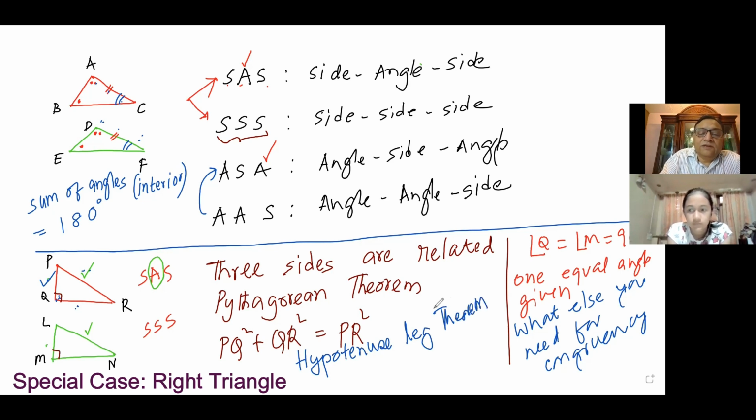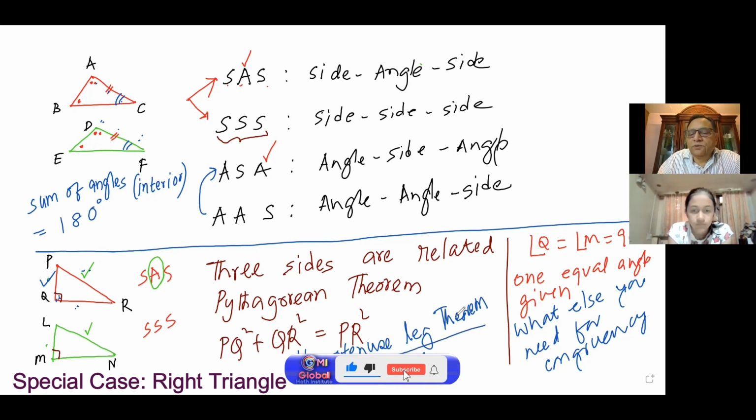Hypotenuse leg. So even if I have the two sides in a right angle triangle equal, we say hypotenuse leg theorem, or hypotenuse side theorem.